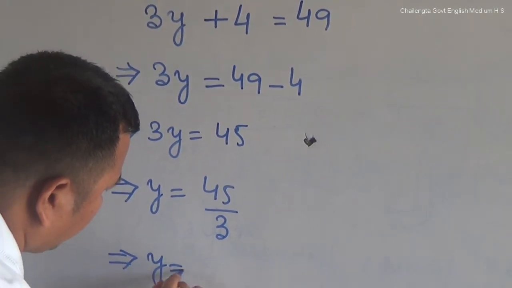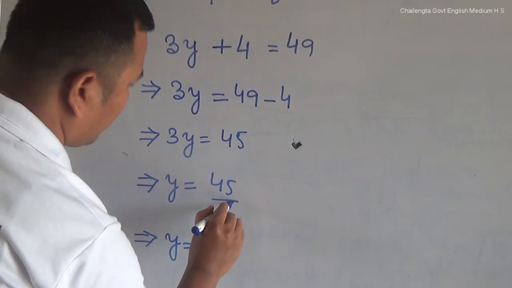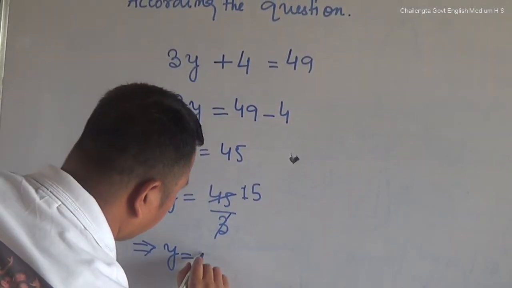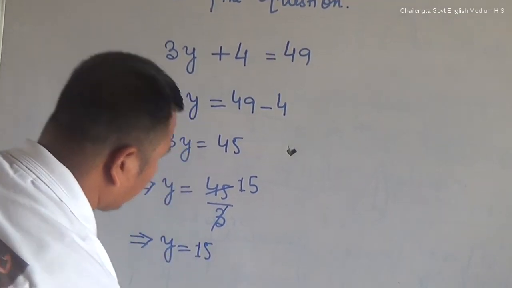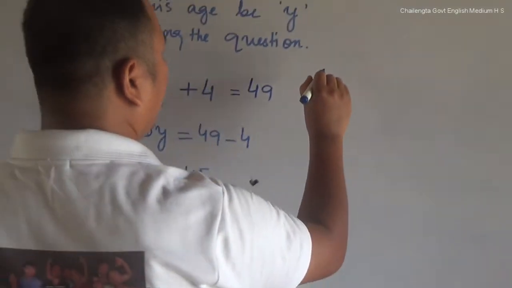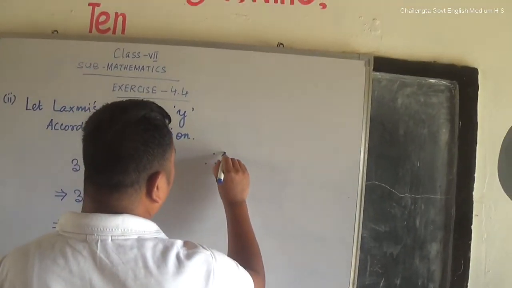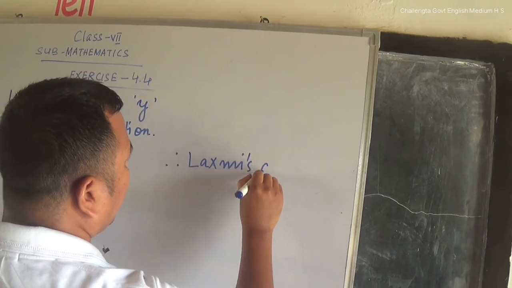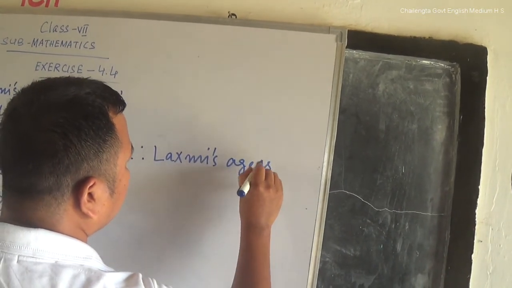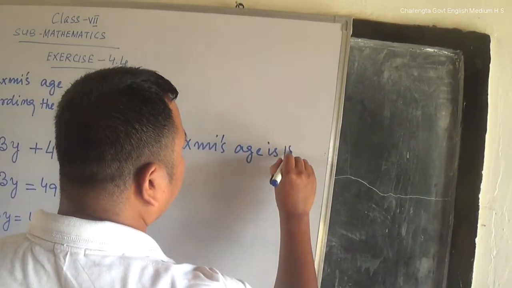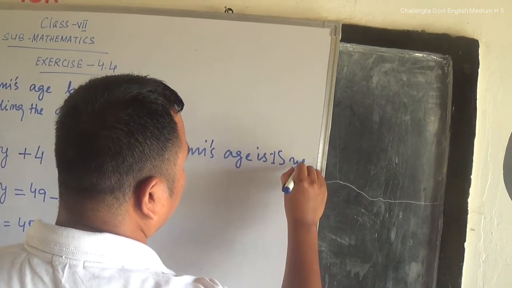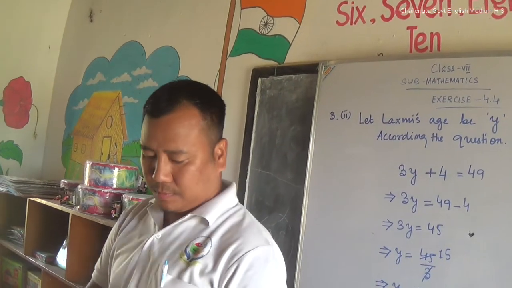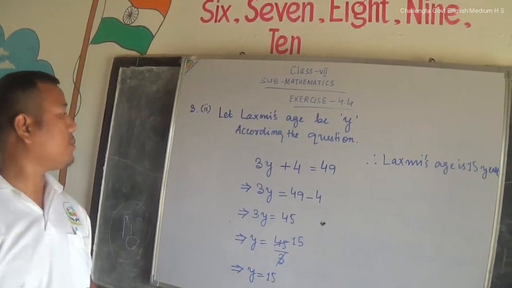If you divide this, 3 fives are 15. That is 15. Here is your answer. Therefore, Lakshmi's age is 15 years. This is Lakshmi's age.